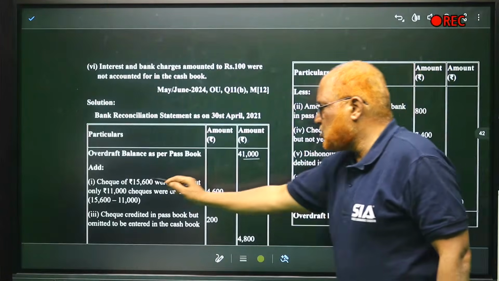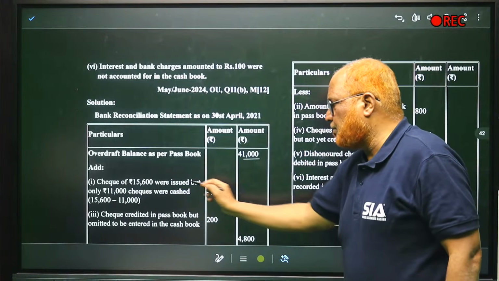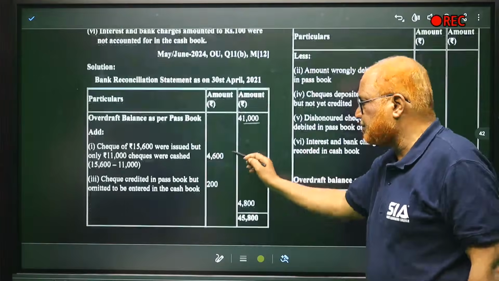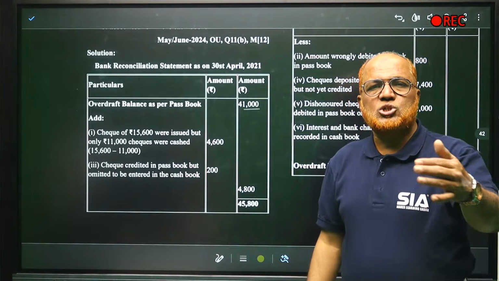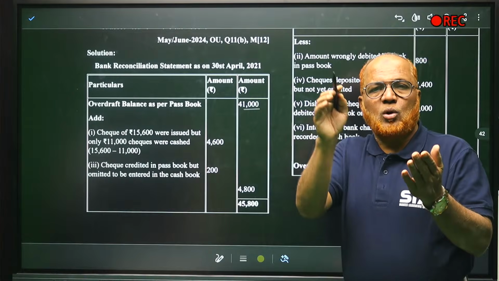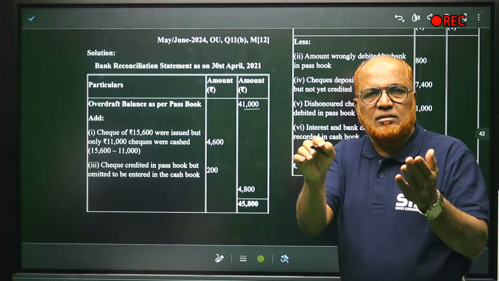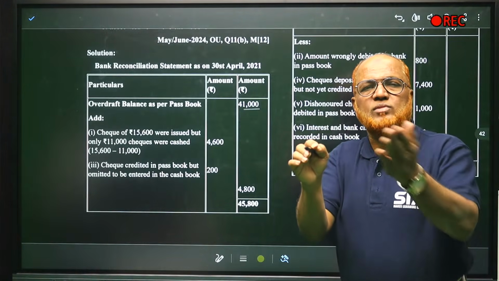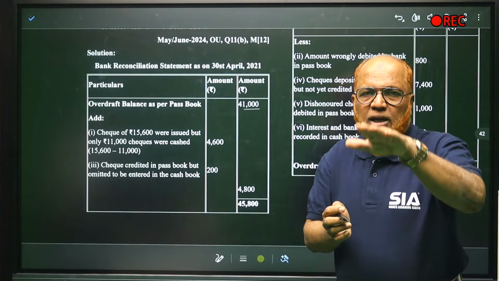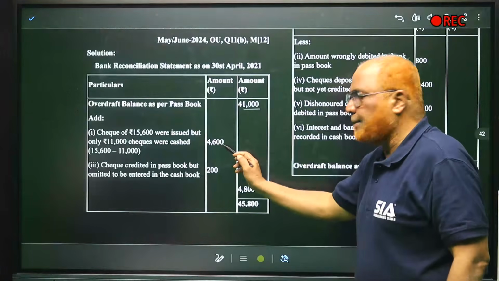Here you can see, checks of 15,600 were issued, but only 11,000 checks were cashed. 4,600. Got it? When checks are issued, the cash book overdraft increased, but passbook overdraft is still showing less balance because the checks were not presented for payment. So when passbook is showing less balance, we have to add.